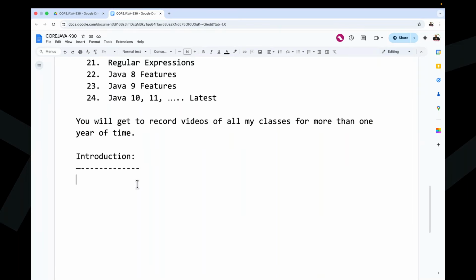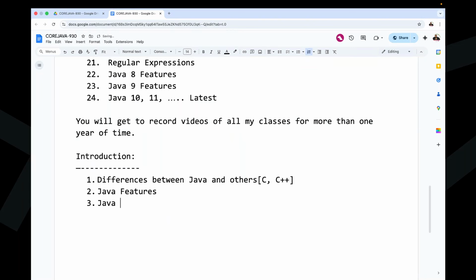Okay, fine. Now in the introduction part, what we are going to discuss: first, differences between Java and other programming languages, mainly focusing on C and C++. The second topic is Java features. The next topic is Java naming conventions. After that, Java programming format.